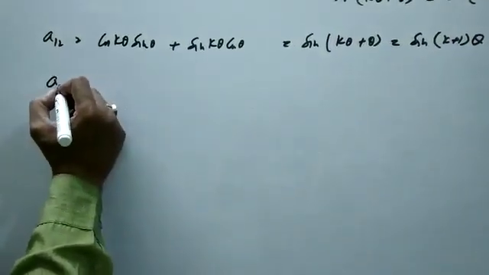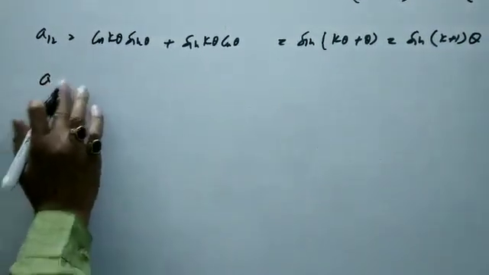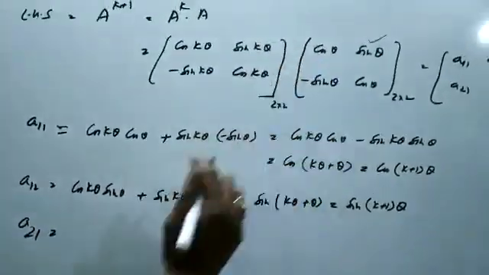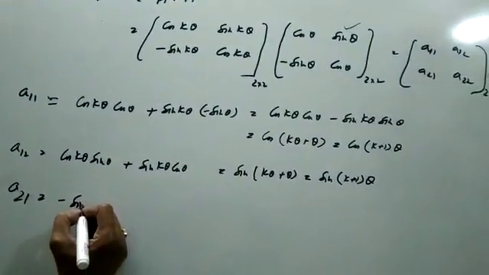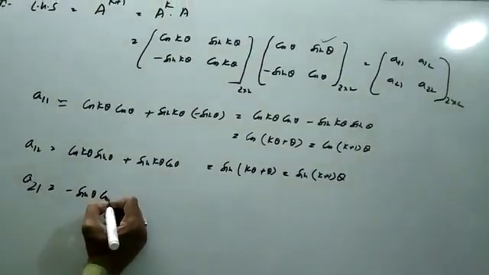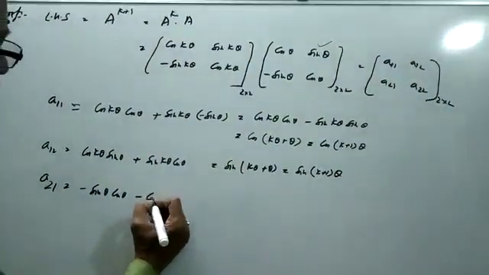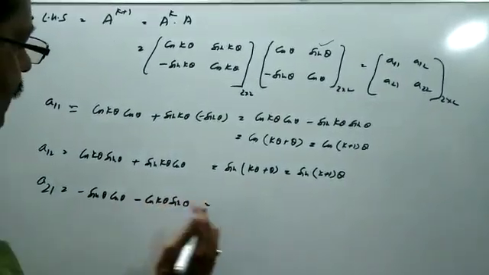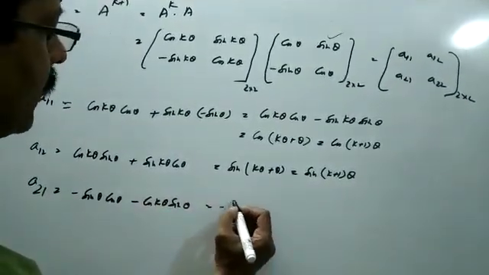Similarly, A21. Now A21 is second row first column: minus sin k theta cos theta minus cos k theta sin theta. Now take minus sign as a common factor.